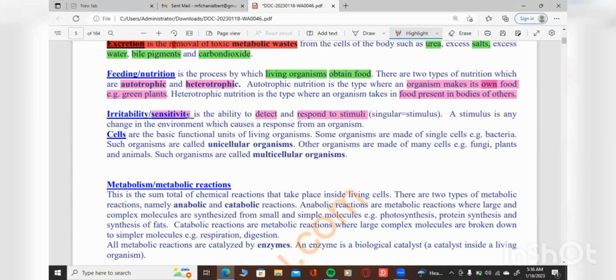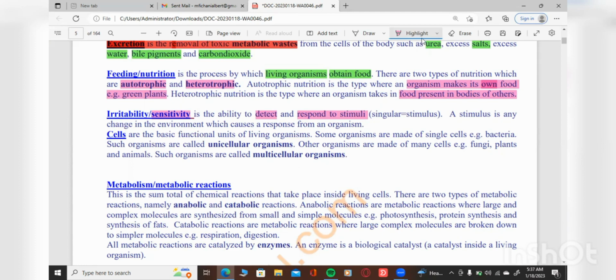For example, I'll give an example of a bird. When you're walking and it just senses that there's something coming, it will fly away. Why? It has responded to the stimulus change within that particular environment.